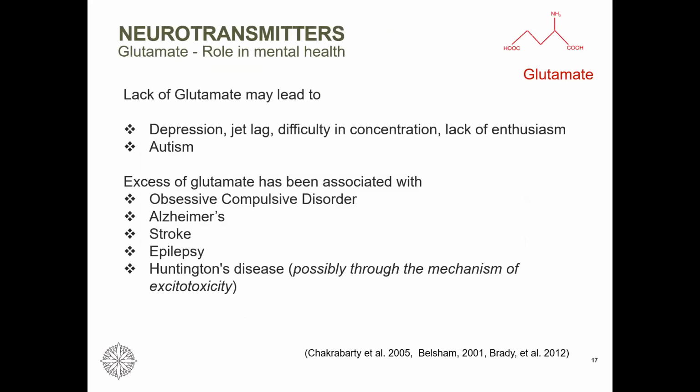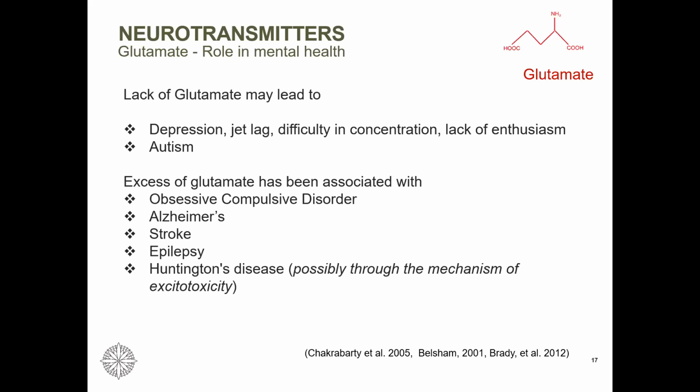So looking at some of the disease conditions that we are aware of now associated with glutamate, lack of glutamate may lead to depression. When somebody faces jet lag frequently, it's owing to low glutamate: difficulty in concentration, lack of enthusiasm.